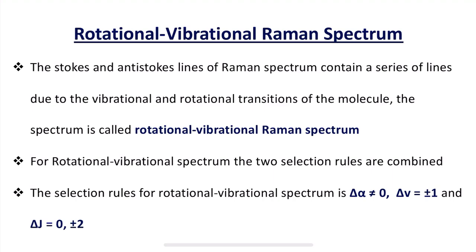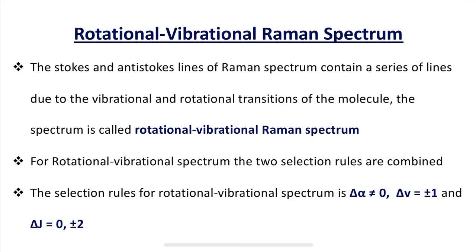So in my last class I was explaining about the polarizability and Raman spectrum, where we understood that according to the classical theory the electric field that is represented as E, which is associated with an electromagnetic radiation, induces a dipole moment mu in the molecule. With the help of this we calculate mu, that is dipole moment, which is equal to alpha E, where alpha is called the polarizability of the molecule and E is the electric field associated with the electromagnetic radiation.